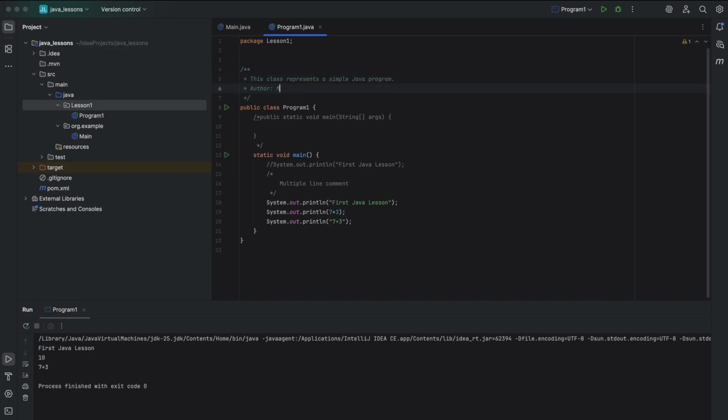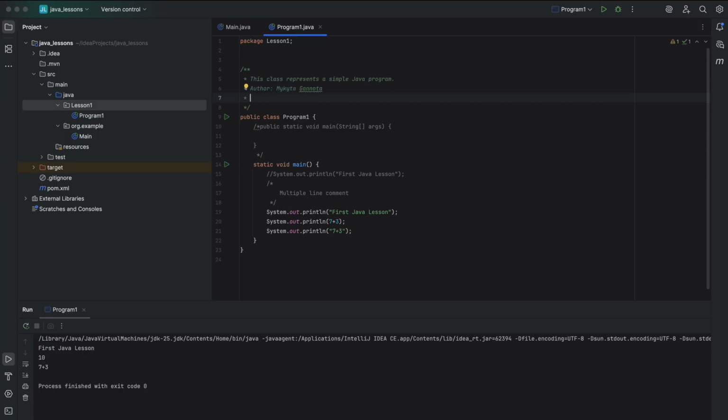Author, my name and last name, and a date, for example, 2025. And as you can see, it doesn't have a gray color, it has a green color. So this is the professional way to document classes, methods, or APIs for professional projects.